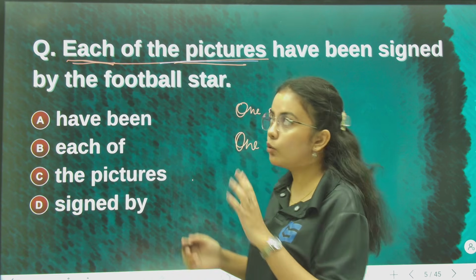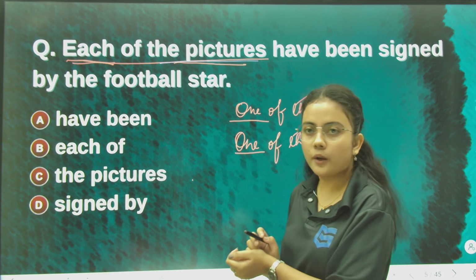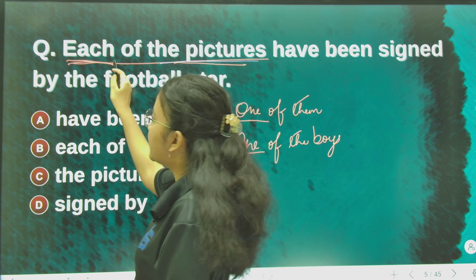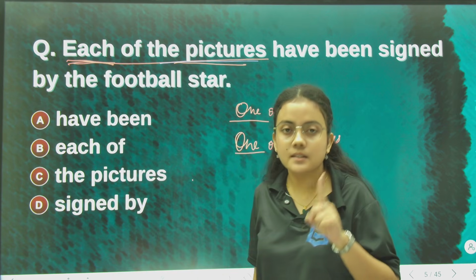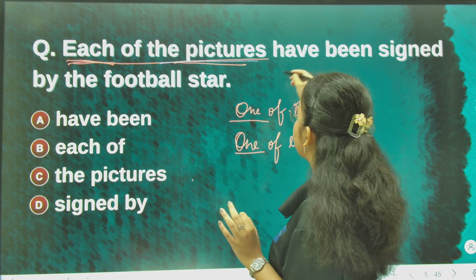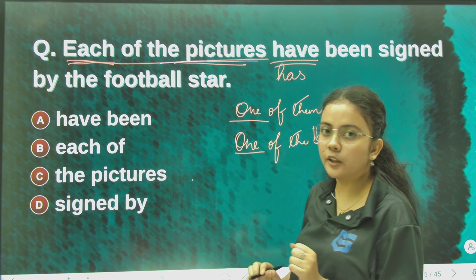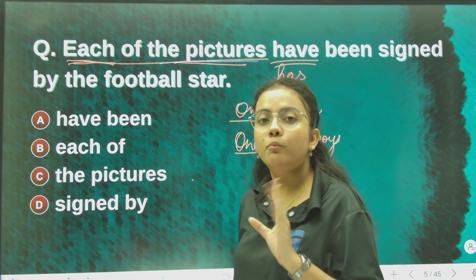And as I said, in this type of sentence, we always consider the first subject. The first subject is each. Each means one, a singular noun, and after a singular noun we always write has. We do not write have. I mean, we always write have after a plural noun.